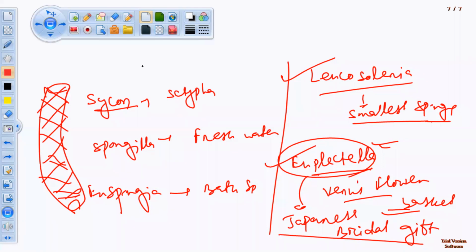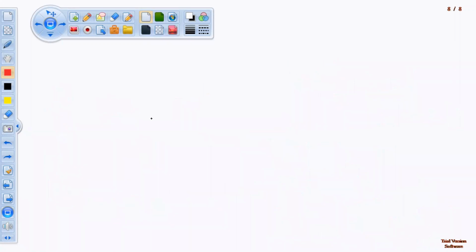Then the second phylum, what is that? Coelenterata. Remember these two phyla, Porifera and Coelenterata, and then the other phyla are very easy to remember. These are the beginning phyla.